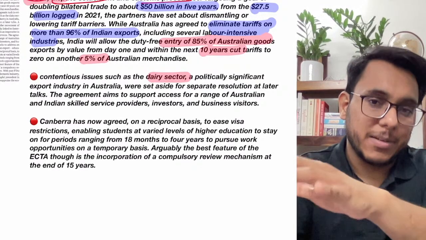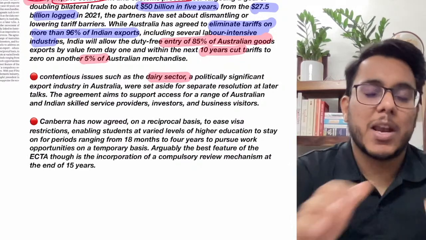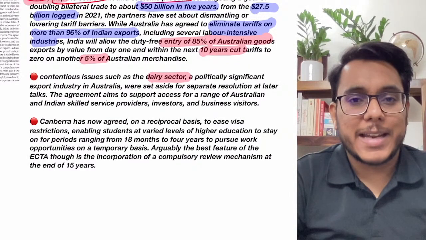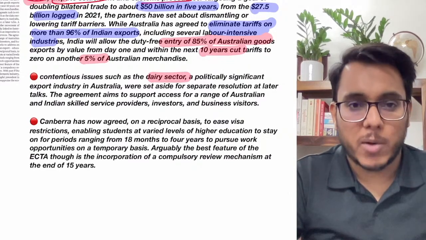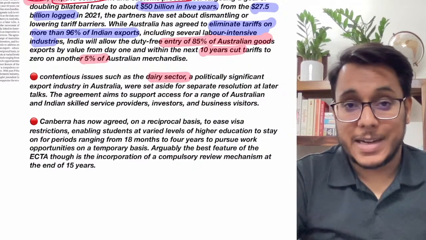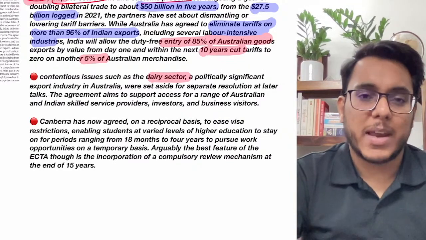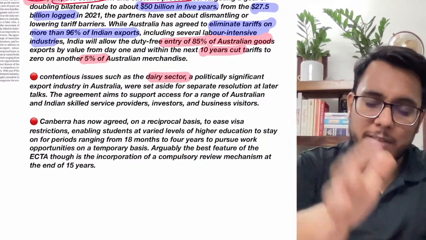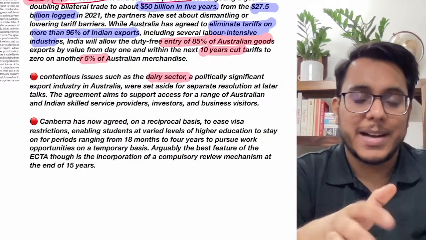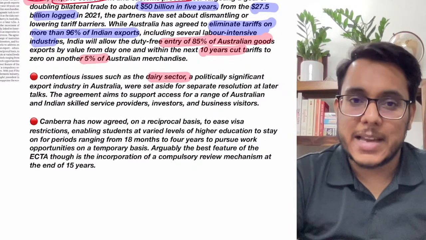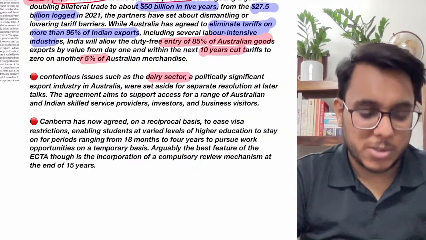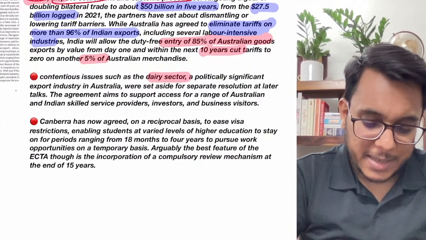Australia wanted that the dairy products of Australia should also be allowed in India. But you know that in India we already have a lot of informal players, a lot of dairy cattle owners. Now, they are subsistence-based farmers. If the foreign dairy products had entered India, they would have killed the Indian dairy farmers. So the dairy sector has not been covered. We'll be resolving it later.